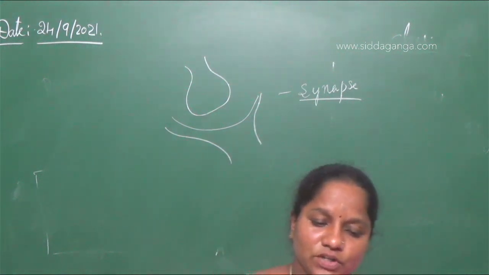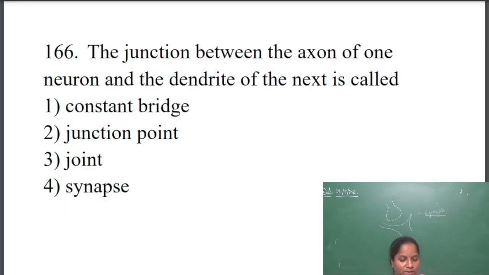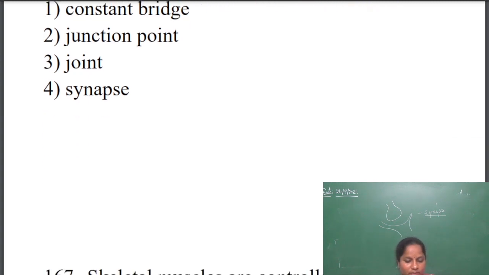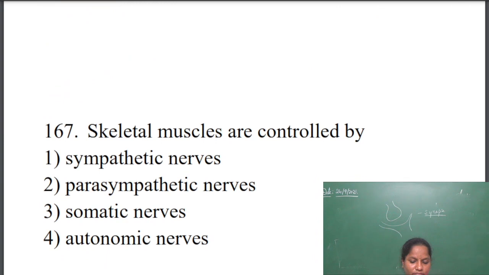The options are constant bridge, junction point, and joint. Joints will be between the bones. Constant bridge is totally not related to this. A junction is a point where two cells or two tissues meet. So the answer is synapse. The junction between the axon of one neuron and dendrite of the next is called a synapse.